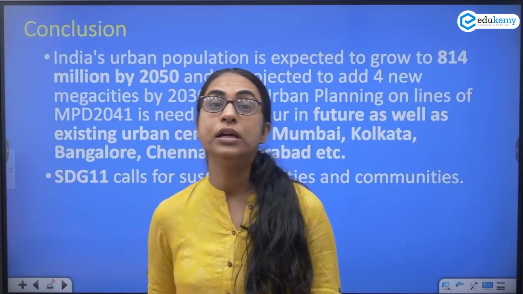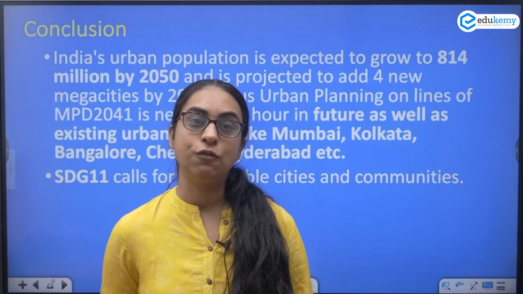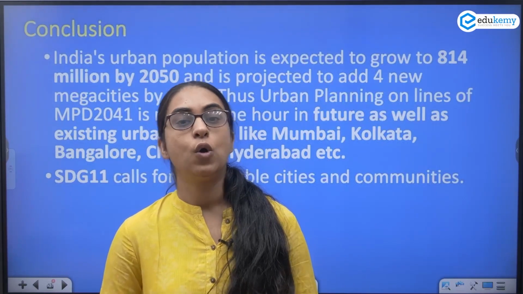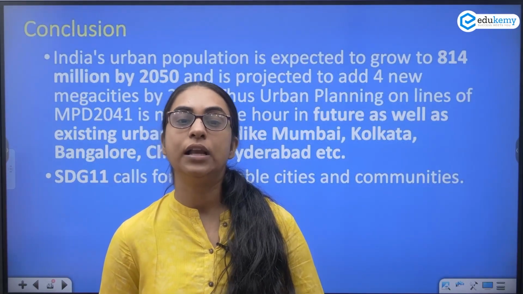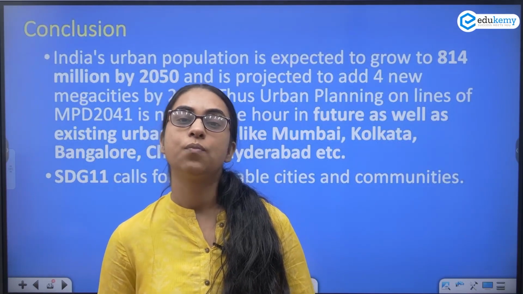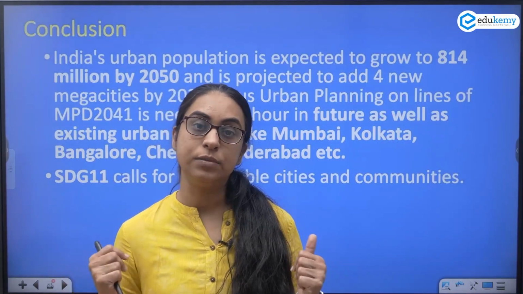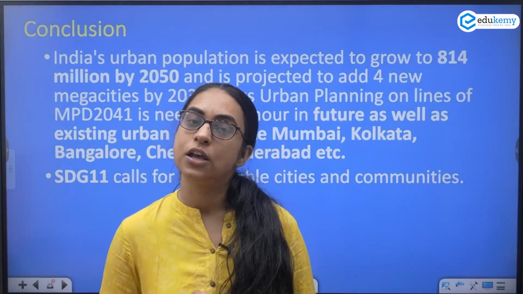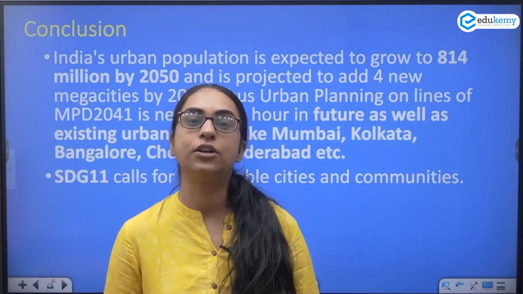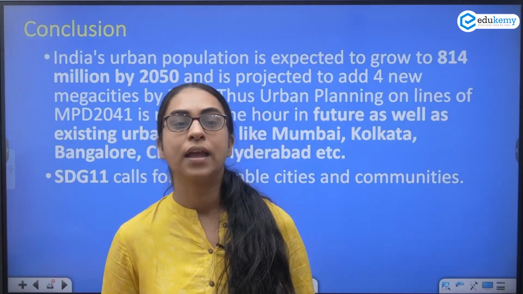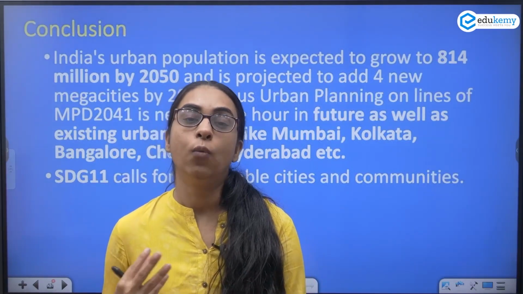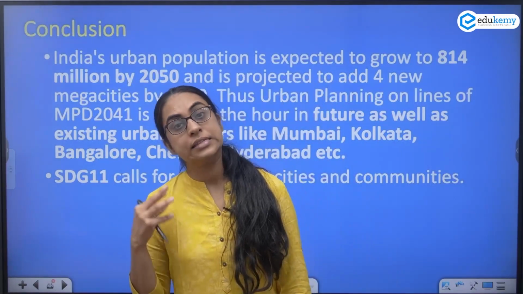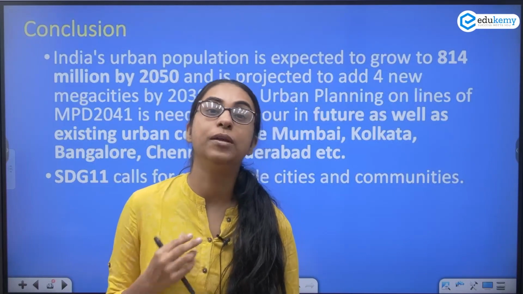And how do you conclude such answers? The generic conclusion for settlements and cities is about SDG 11, which calls for livable cities and livable communities. You can also say we need sustainable cities, we need better cities, we need clean, healthy and green cities. You can conclude that we need some more steps to be taken into account. Otherwise, you can also conclude with the trends and the data. So not only Delhi, but the similar strategy can be applied for the other big metropolitan cities.